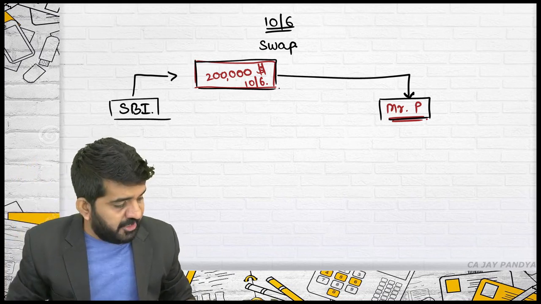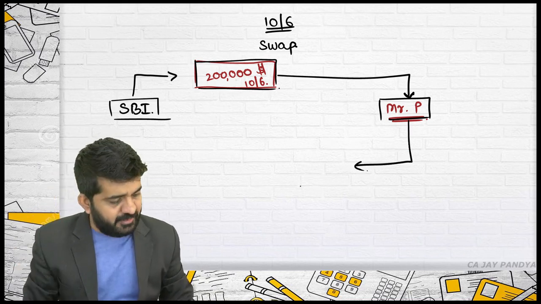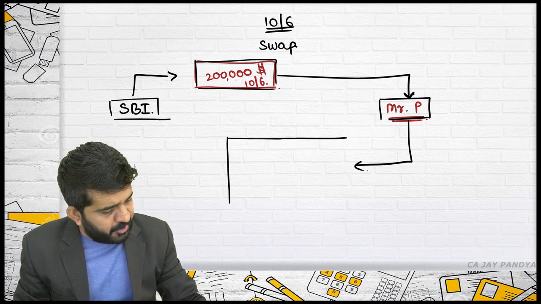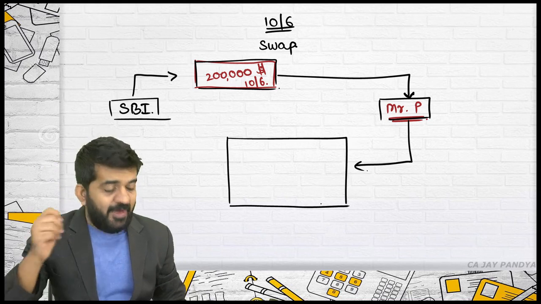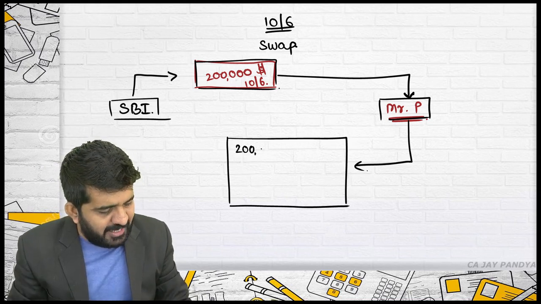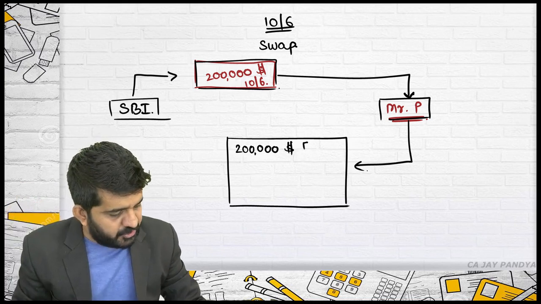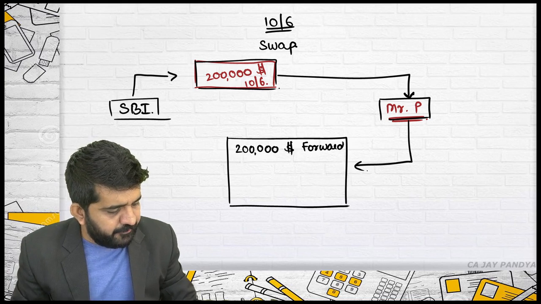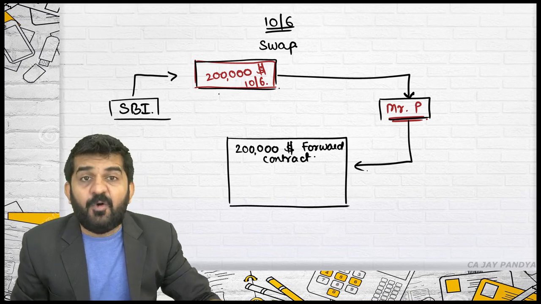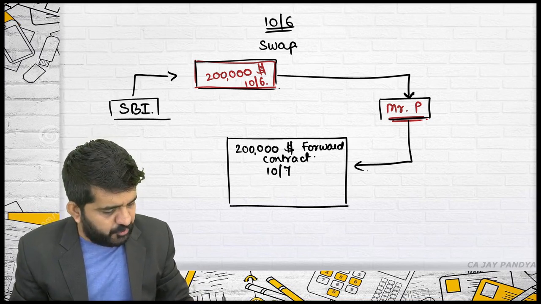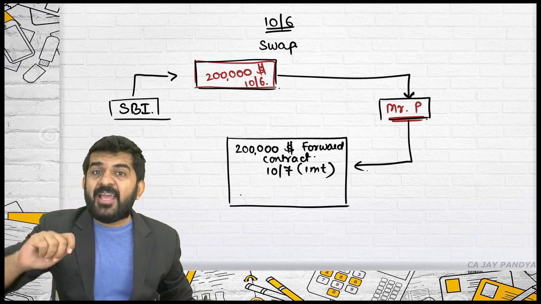But what I want in return is, try to concentrate, what Mr. P is giving to SBI. It will also give a piece of paper. Where it is $2 lakh. Actual $2 lakh? No. It is a $2 lakh forward contract of 1 month from now. Let me write down 10th of July. That is 1 month.